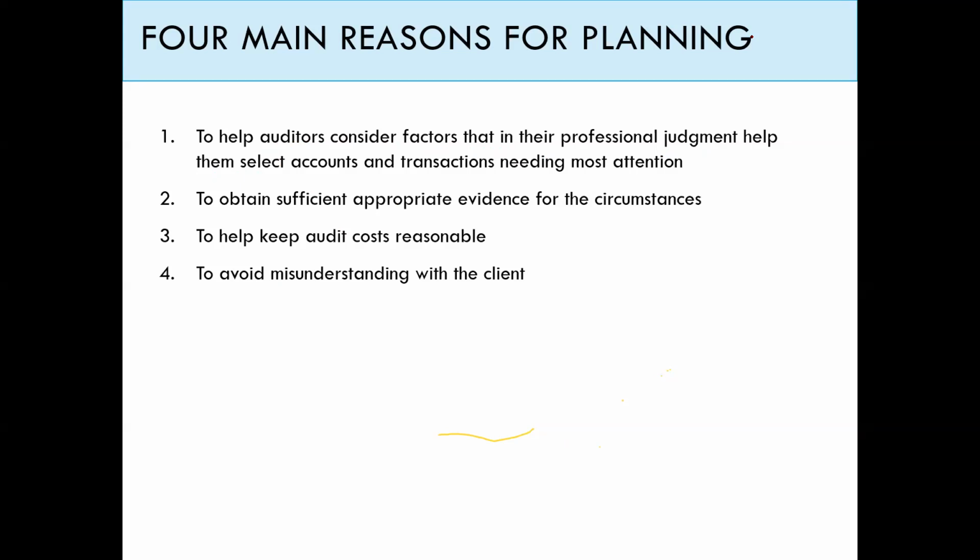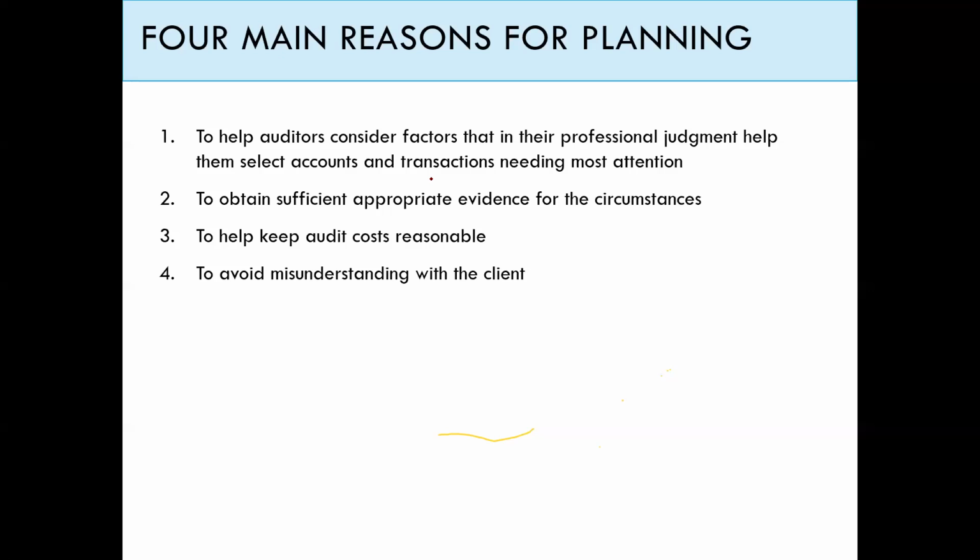Planning helps the auditor take into consideration which accounts are in need of more attention. For example, some transaction accounts need more attention by the auditor than others. For example, cash, inventory, and accounts receivable are accounts that are more susceptible to risk, which means they are more subject to misstatement. So whenever I plan for the audit, I have to decide which accounts I should focus on.